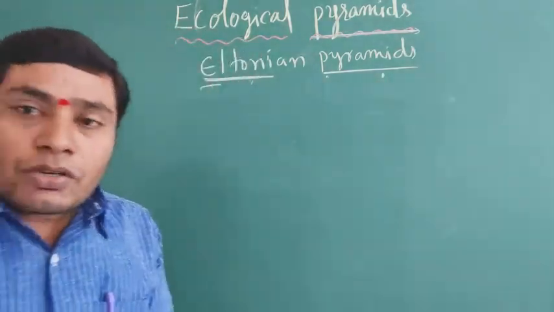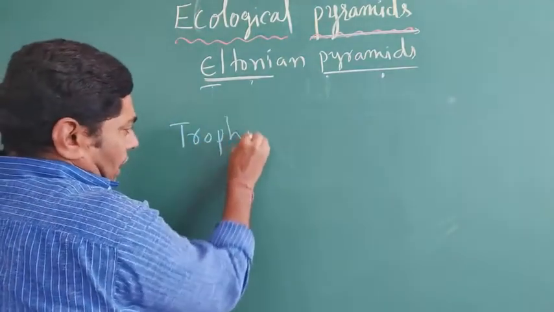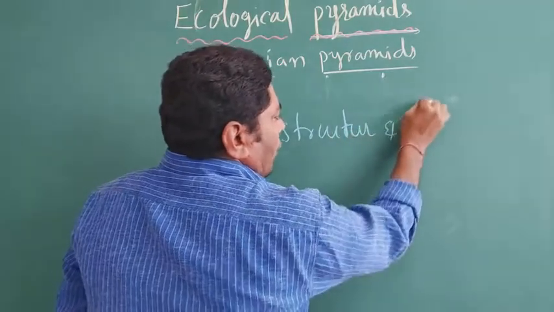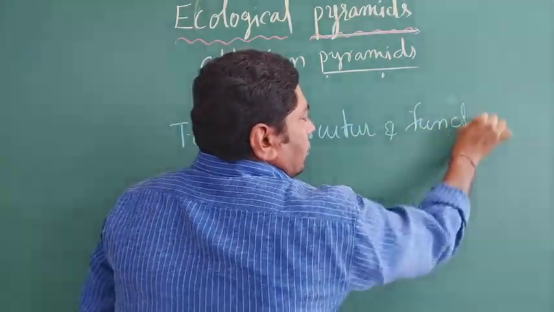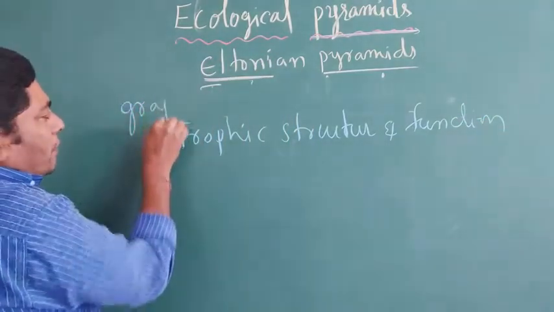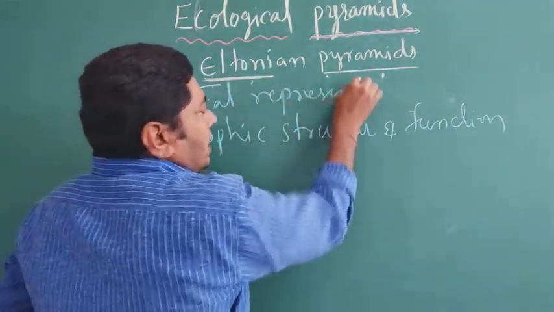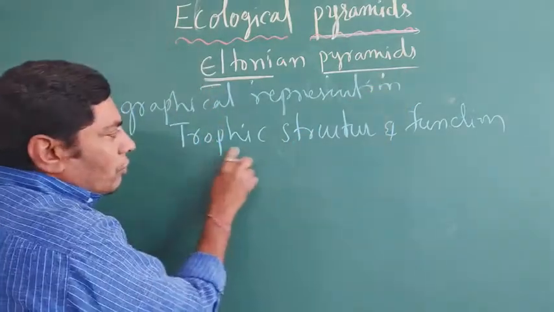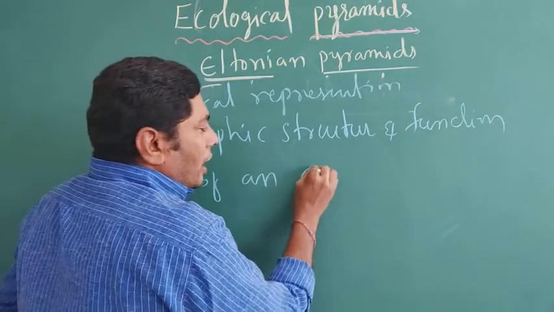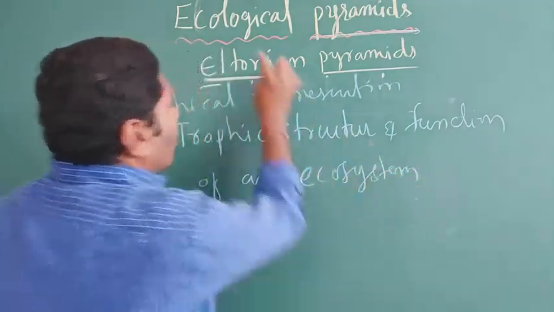The trophic structure and function of an ecosystem, shown as a graphical representation of that relation, is known as an ecological pyramid.